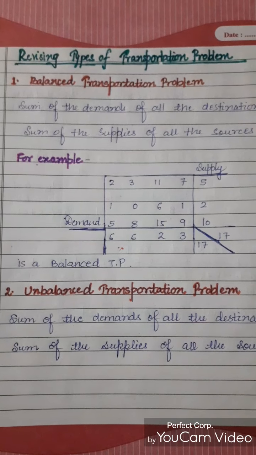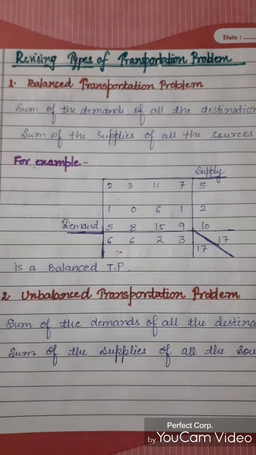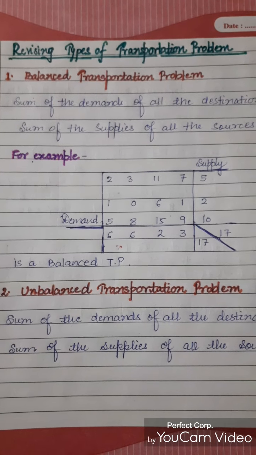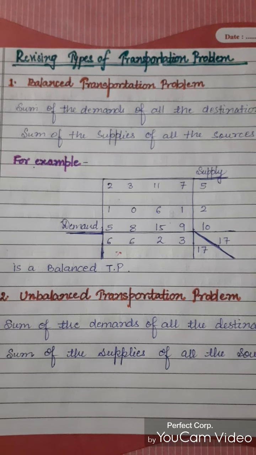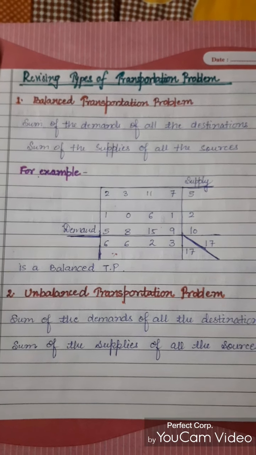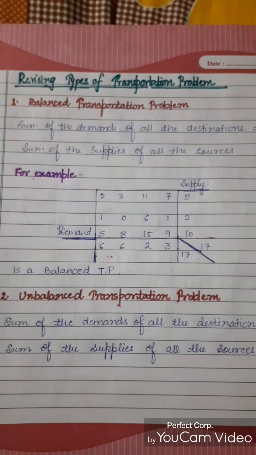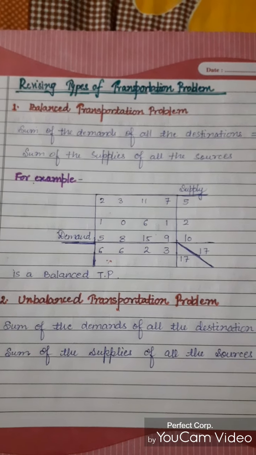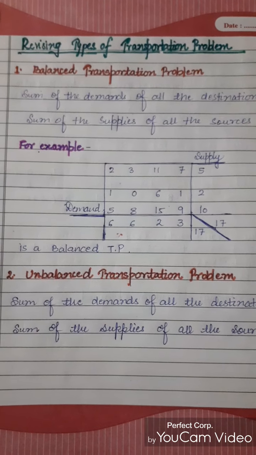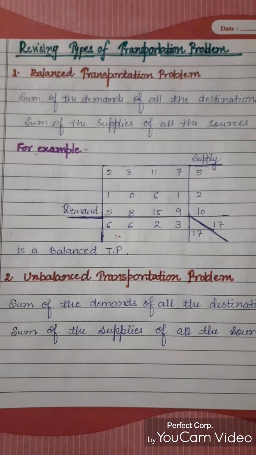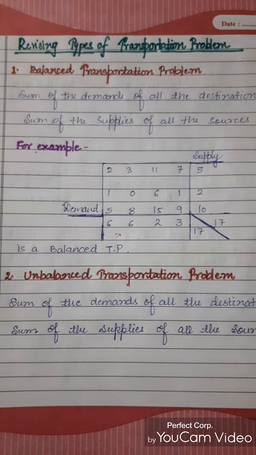So let me start from the first type. The types of transportation problem which we need to understand before solving any transportation problem are balanced transportation problem, unbalanced transportation problem, maximization transportation problem and minimization transportation problem. These are the main core types which are needed to understand before solving any transportation problem. So I'm going to start all the four one by one.